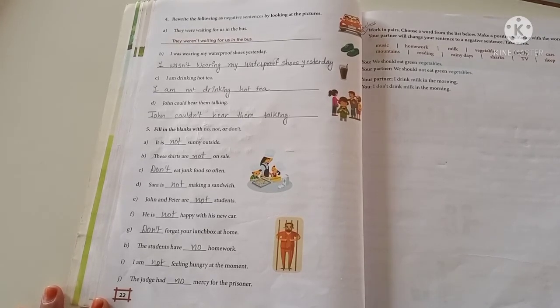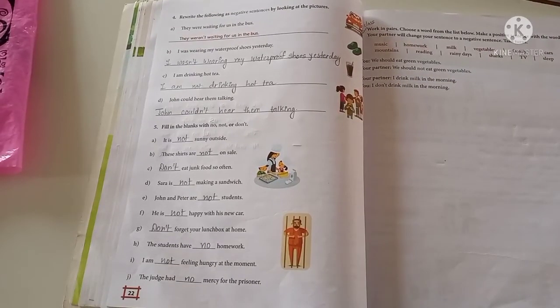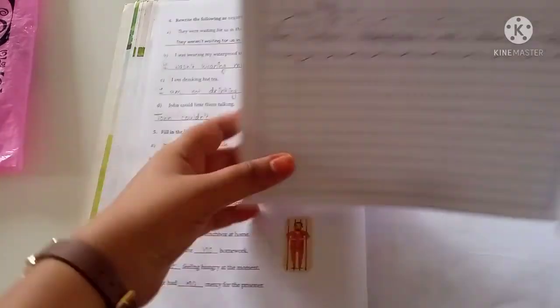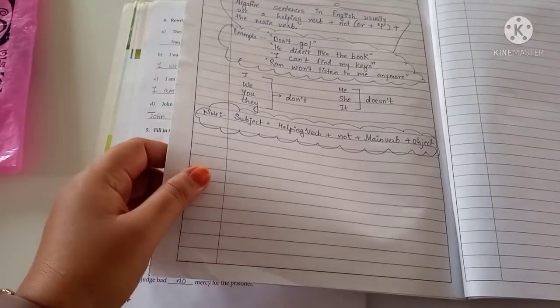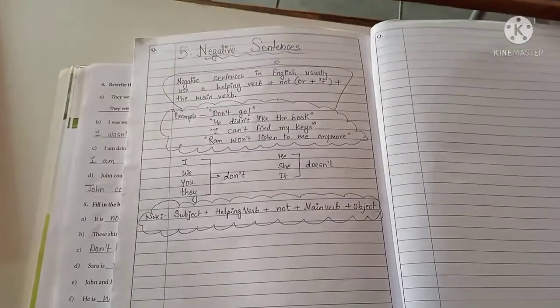Then in question number 5, we did filling the blanks with no, not and don't. And the magic secret I told you with mind mapping: with I, we, you, they, we use don't. And with he, she, it, we use doesn't. Right, learners? And then we did an activity. But before that activity, what did we do? We did this mind map. We completed this mind map which I beautifully drew for you.